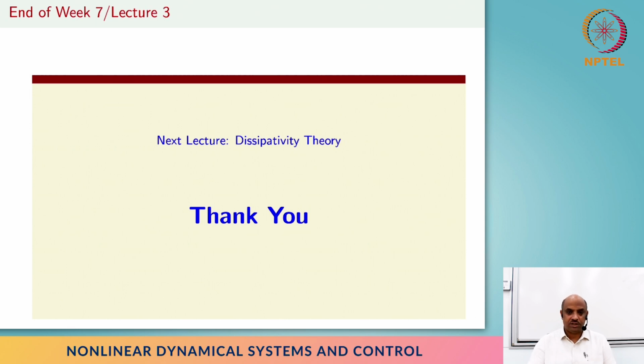And then once we have the general result on feedback interconnections of dissipative systems, everything that we have seen in these couple of lectures becomes a special case of that particular result, and much more. And we will look at a few examples where we can use dissipative theory to derive new results and things like that. Thank you.